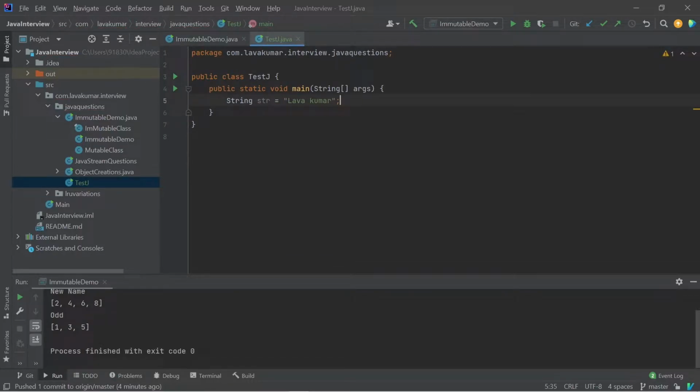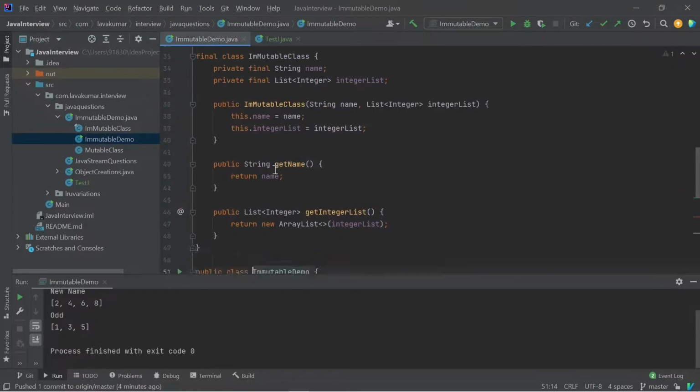Now the interviewer asked me to make a class immutable. This question was asked to me in Arcesium, Goldman Sachs, and also some two startups. So let's see how I designed this one.